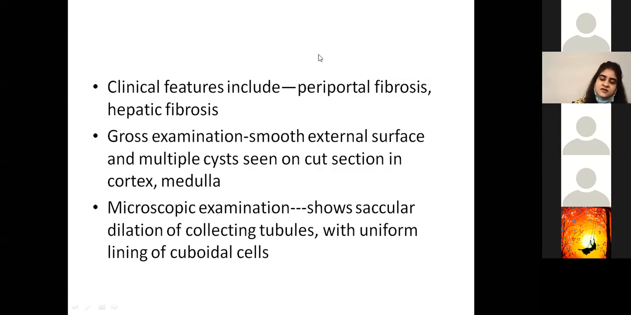Like I said, things are going to be very similar, but there are a few things that you can pick out easily, whether it's dominant, whether it's multicystic renal dysplasia, or whether it's recessive polycystic. All right. Any questions so far?